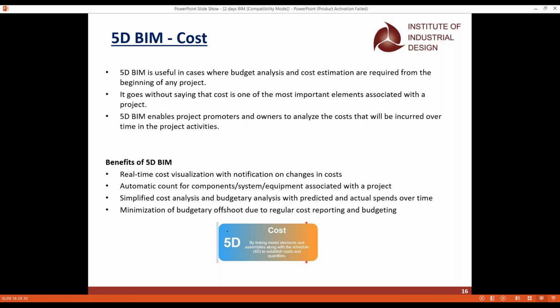And whenever we use this 5D BIM concept, we get benefits like the cost, and we'll get the automatic count for the components and the equipment we have used in the project. You can also do a comparison, like what I have planned versus what is actually being spent. You can take the cost comparison of the 5D BIM also. And you can get the budget report, like this is what I used for the last project, and this is how the cost has risen for this project. So you can get the budgeting and budgeting approval with the help of the 5D BIM also.